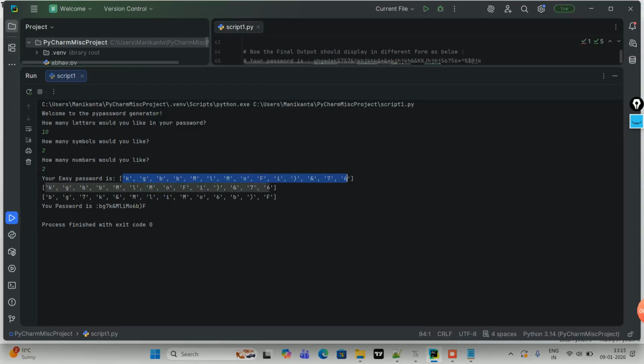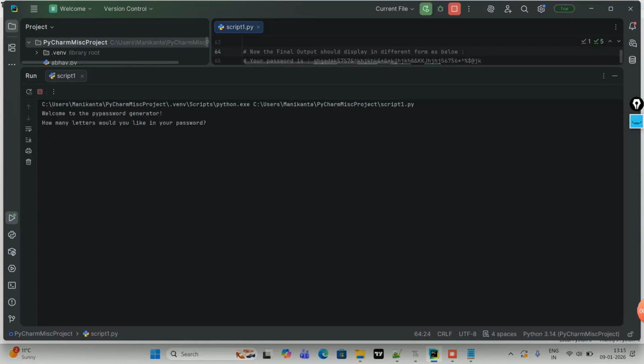So first you have to do the easy one, and then you have to do the hard one. Hard in the sense that the easy one itself you have to shuffle up, and then finally print the password like this: your password is this one. Now this is going to contain the letters, symbols and numbers that you have chosen here.